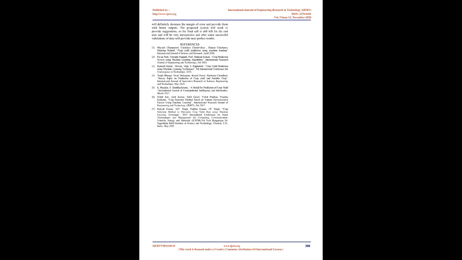So, in this project we will take datasets from government websites such as data.gov.in and imd.gov.in. This dataset is managed on the admin side. And on the user side of the system, first the user has to log in to the system. Then the user has to give input to the system, like crop name, area or district name, and season for crop yield prediction, and the same for fertilizer prediction.